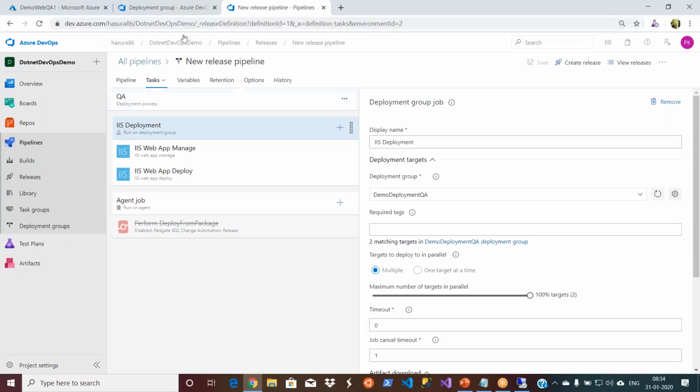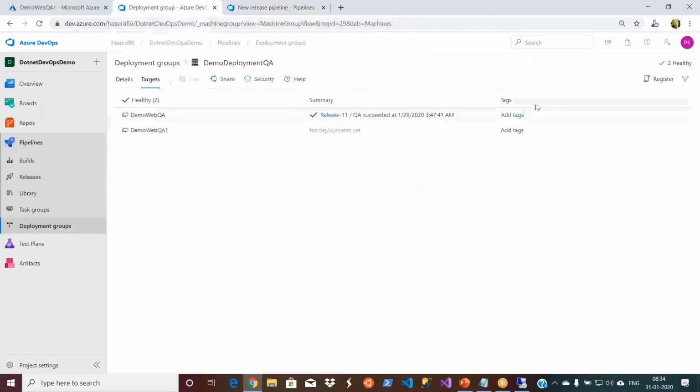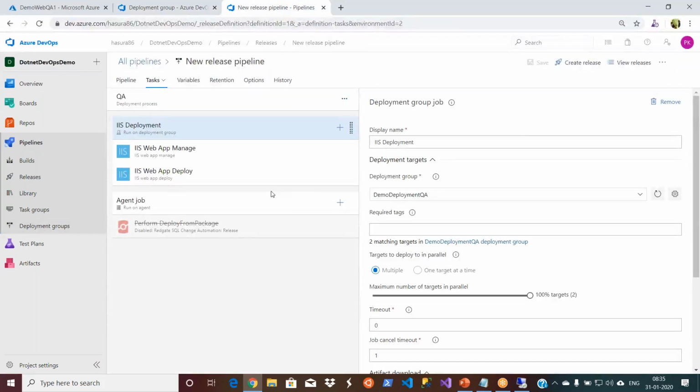Now I go ahead and create tags here in the deployment group. I'll mark a couple of servers as web servers and a couple of servers as API servers. I'll add a tag called web. That's it. And I add a tag to this one as API. Now let's save it. So these are the advantages of tags: you are further categorizing the servers available in your QA environment deployment group.